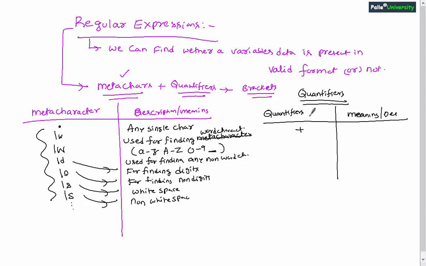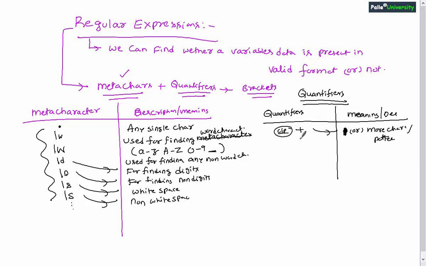Anywhere in a regular expression, if we use plus, it represents one or more. It can be not only characters, even a pattern. So plus means one or more times occurrence of the character or pattern. Before this plus you will write either a character or some regular expression pattern.